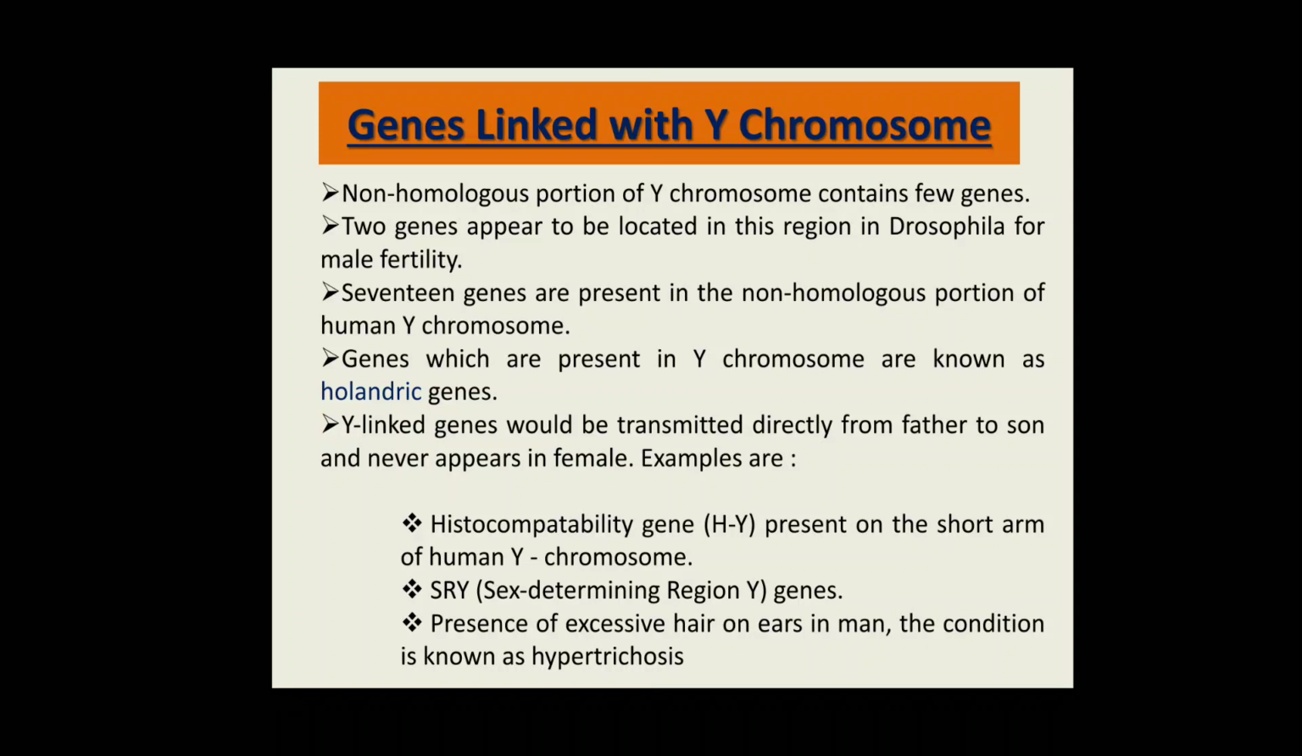Another example is the presence of excessive hair on the ear in human males. The condition is known as hypertrichosis. So this is another example of genes linked with the Y chromosome, and it is very common that most human males have a hairy pinna, or hair on the ear. This is called hypertrichosis, and this hypertrichosis is due to holandric genes, that means the genes present on the Y chromosome of the human male.